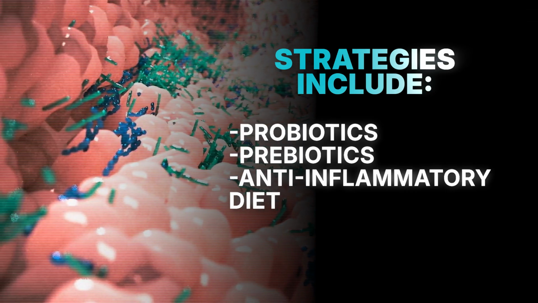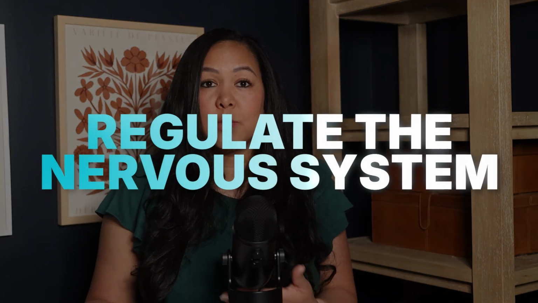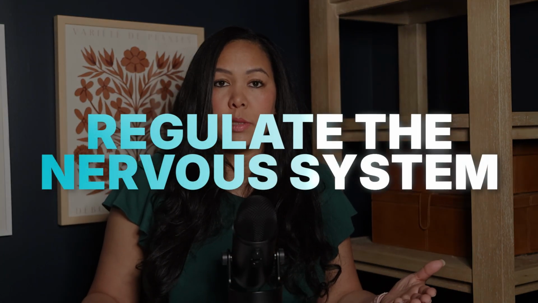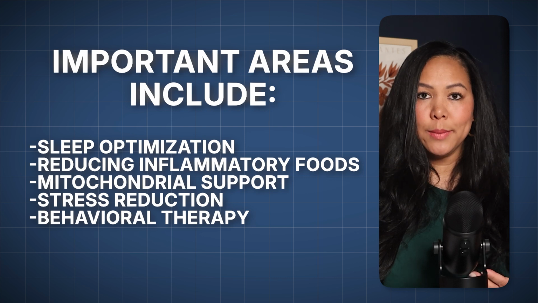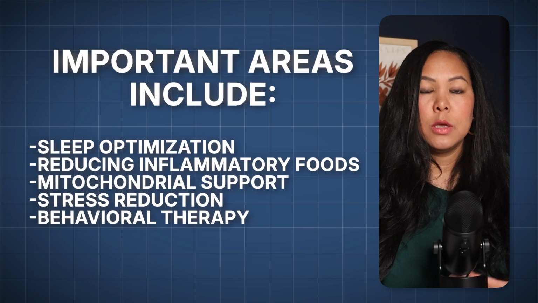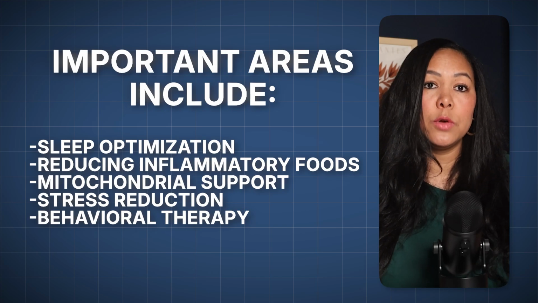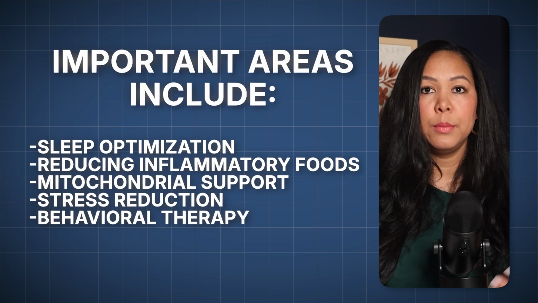Also, you want to look at nervous system regulation because PANS affects both the immune system and nervous system. Supporting balance is really important. This can include improving sleep hygiene, reducing inflammatory foods, supporting mitochondrial health, stress regulation therapies, and seeing a behavioral therapist. When the nervous system becomes less reactive, children will experience improvements in behavior, mood, and cognition.